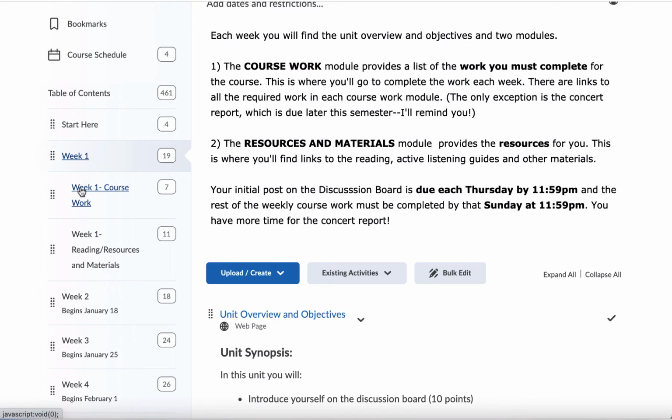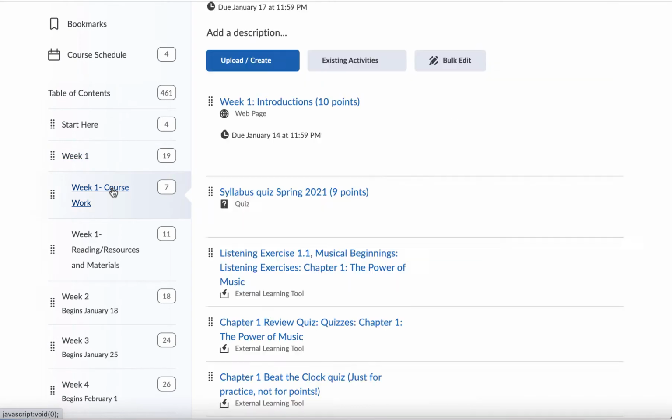There's a coursework module, and this is where you're going to go to complete the work that's due each week. There's links to everything, well, except for the concert report, but that's something that we'll get into later on. And then there's also a module that gives you links to the reading and some other materials. So I'm going to click on coursework so you can see what you need to do this week.